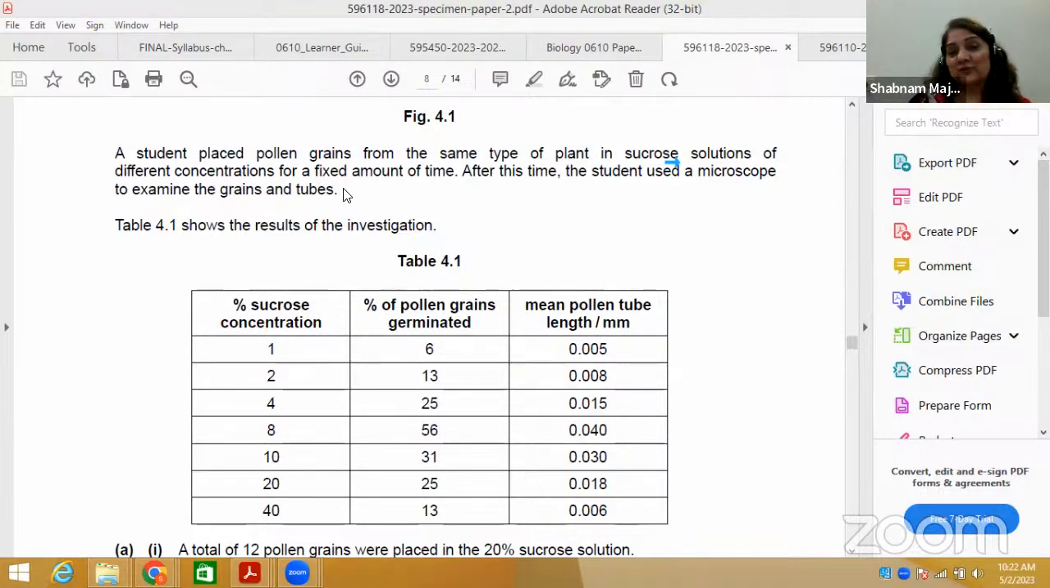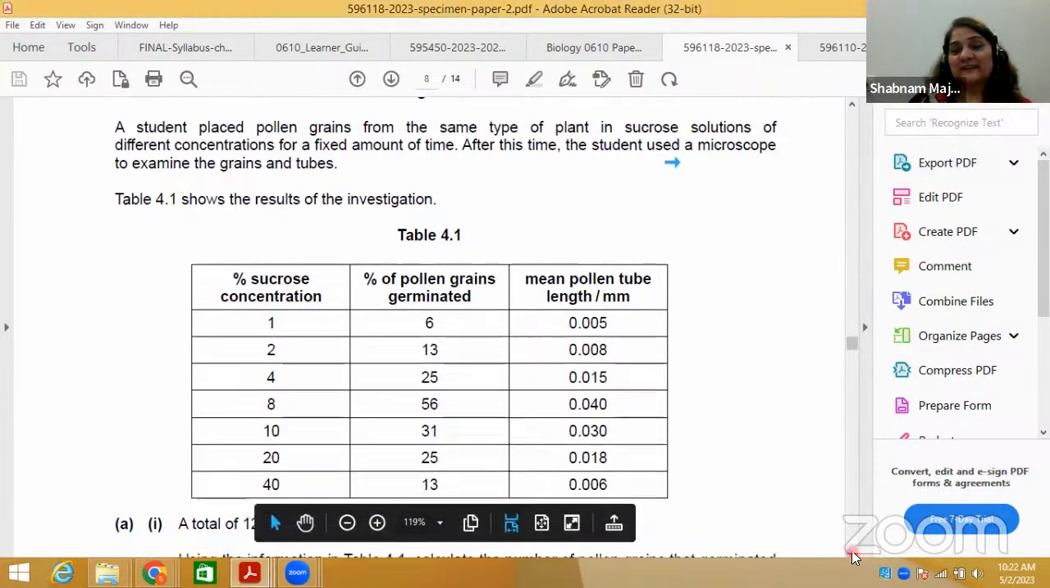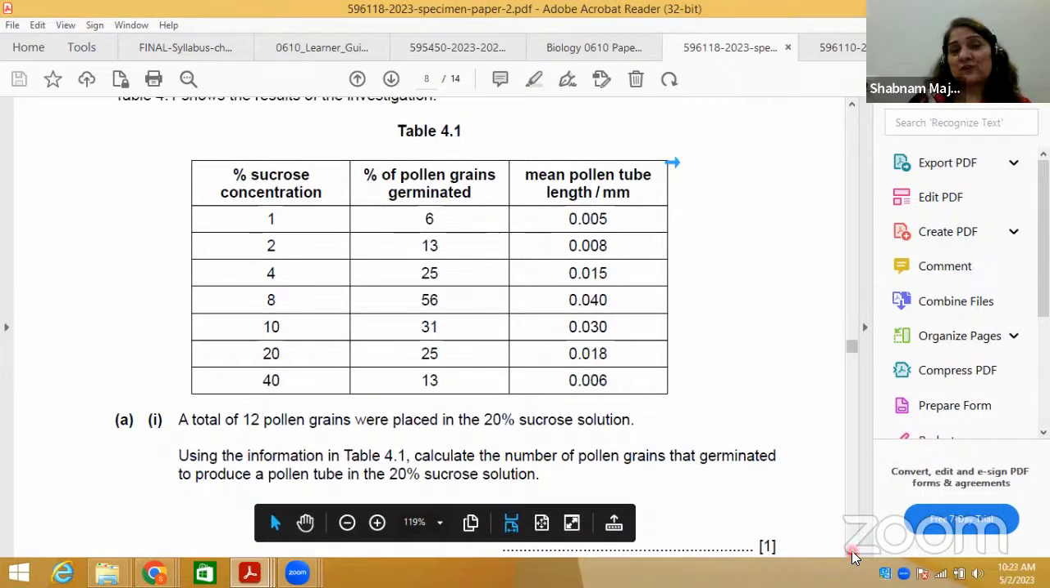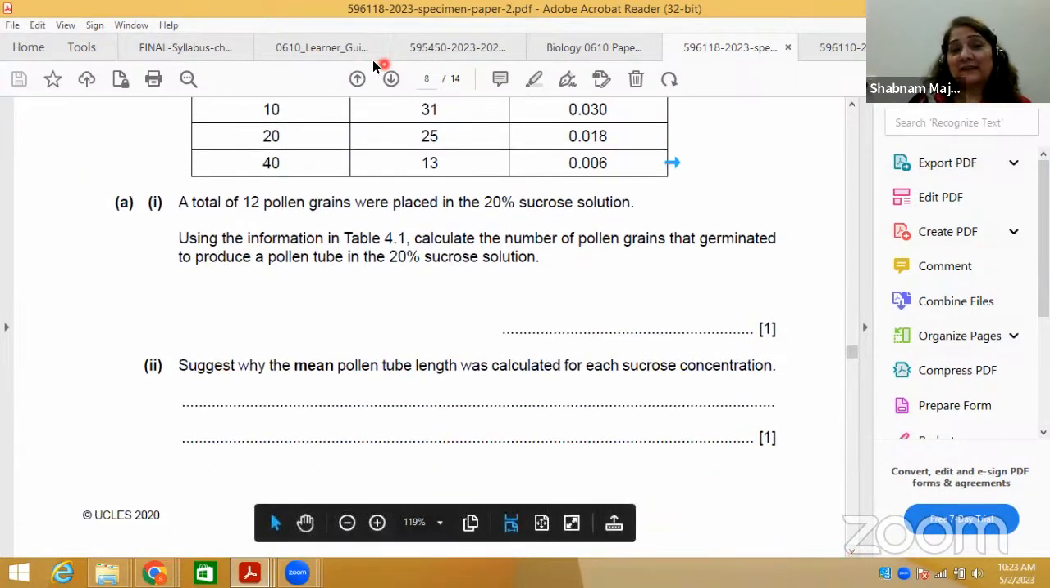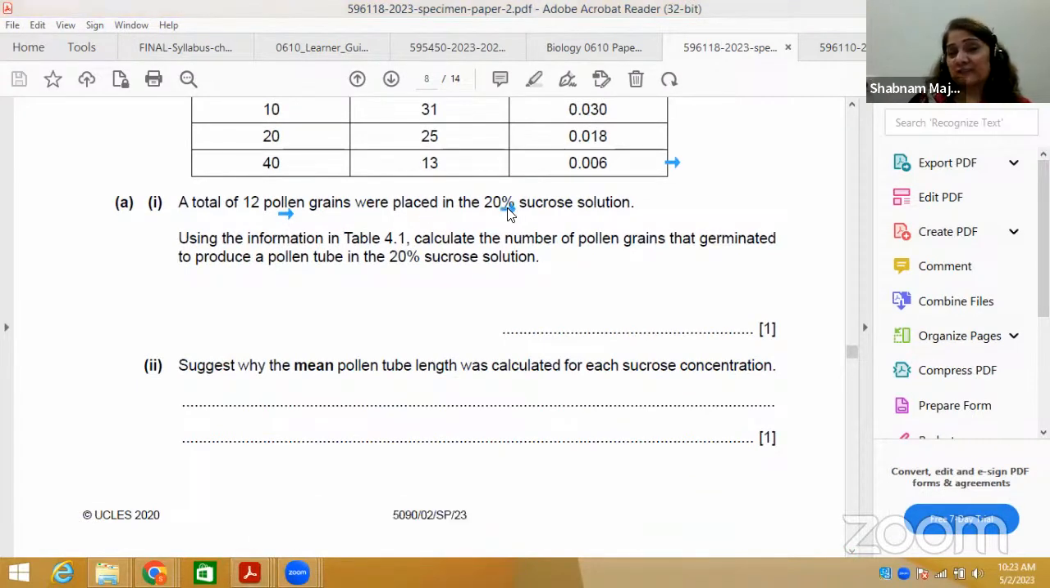So look quickly, this is the table, you must have solved it. This is a table with percentage sucrose concentration, percentage of pollen grains germinated, and mean pollen tube length given. What you need to underline: a total of 12 pollen grains were placed in 20% sucrose solution. This is the information. For 20%, there is 25. So 25 divided by 100 times 12, you will get the answer. You can solve it easily using the information. This is a very easy calculation. It's not that difficult.